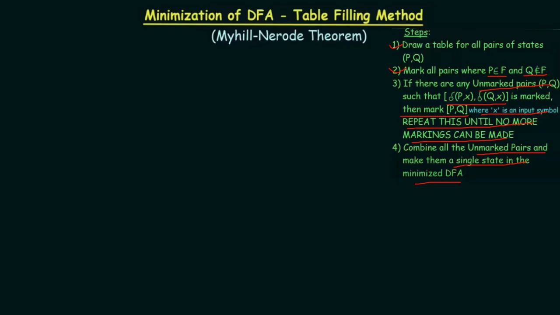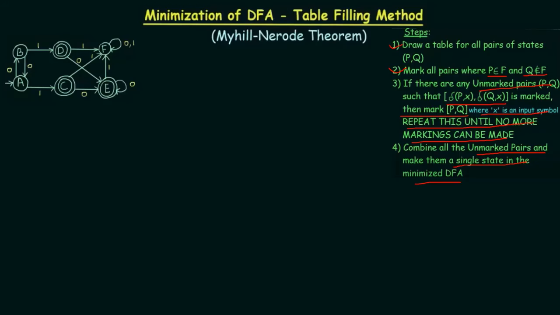So obviously this is a little bit of a backtracking method to whatever we have discussed. Now we are going to find which ones are not going to belong to the same pair, and the unmarked pairs are going to be combined into a single state. Okay, now this might sound a little bit confusing, but let's take an example and see how we are going to solve it. So let's take an example of this particular DFA.